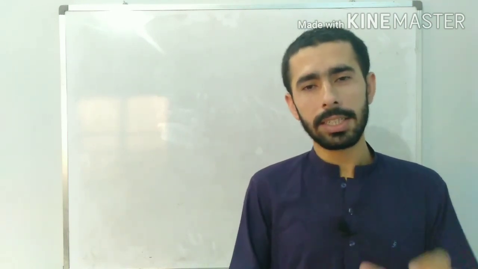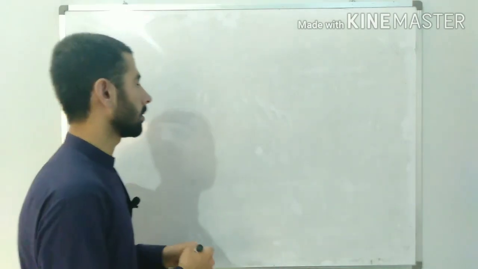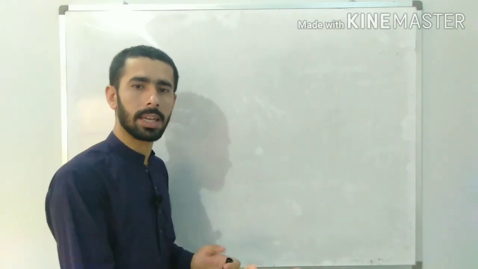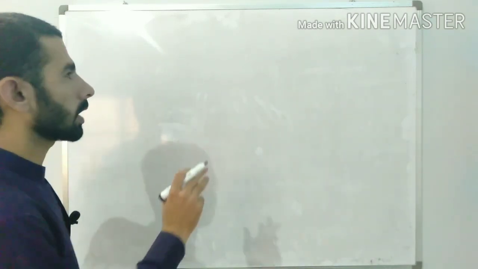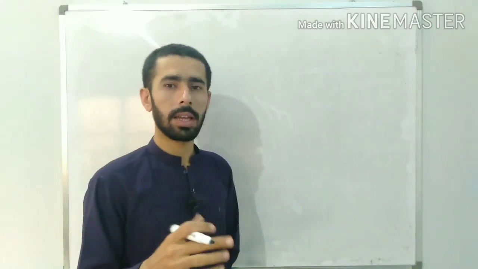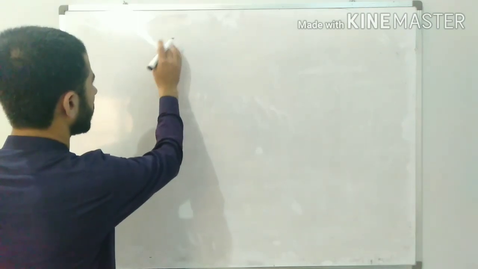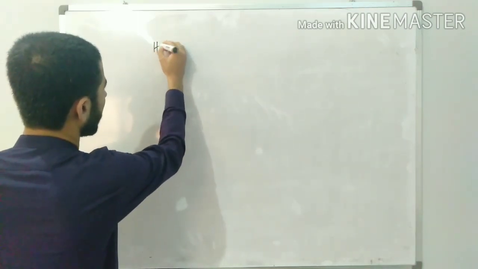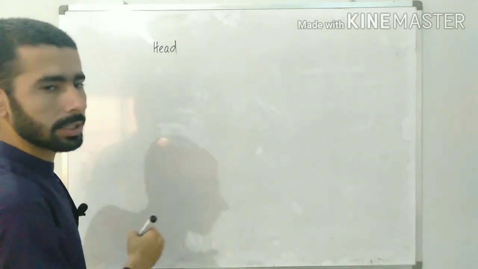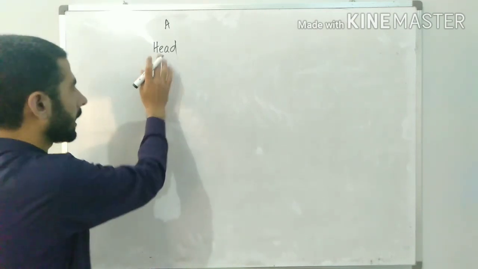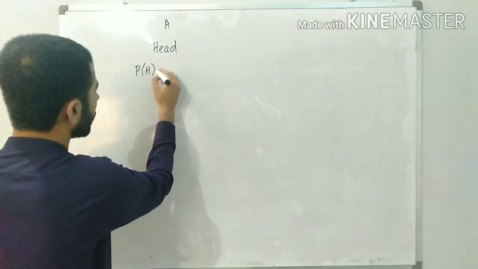Before we proceed to the actual topic of today's lecture, let us discuss some things which we have already done. We have studied events and their probabilities. For example, in the head-tail experiment, if I take the event that getting a head is my event A, the probability of getting head is 50%.